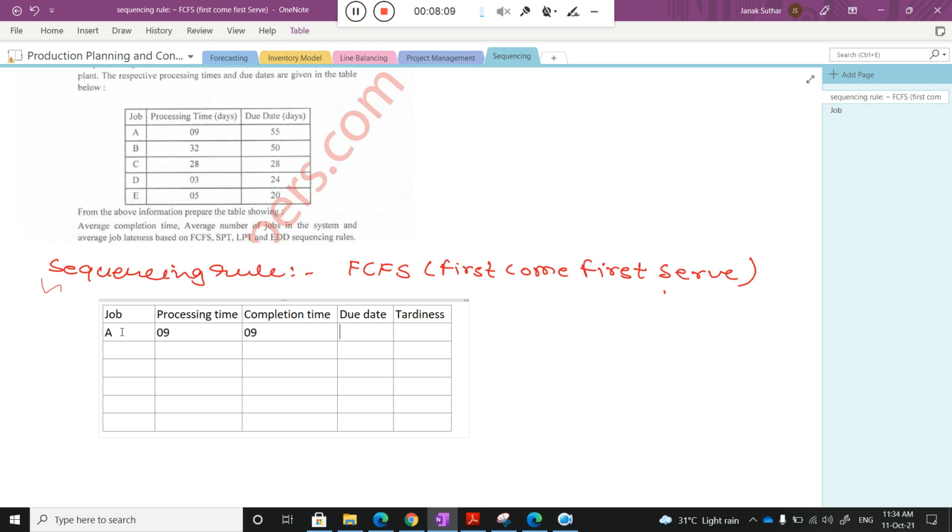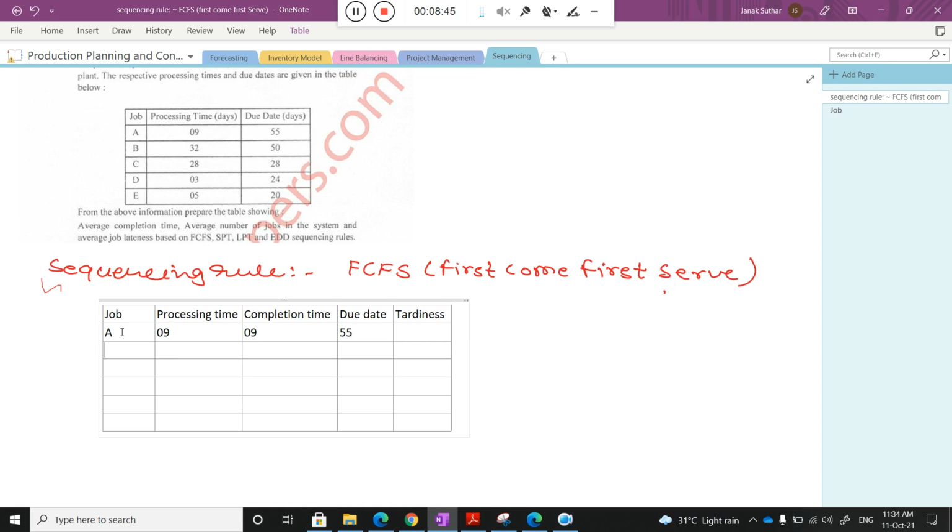The due date is actually given by your customer. The customer will say I need this job after 55 days, or the due date is 55 days, meaning the maximum time you can take to supply product A is 55 days. That is the given data. You need to supply before that to maintain a good relationship with the customer. Now, what is the tardiness, I will discuss. Just wait, first I will fill up these 4 columns, then I will discuss the tardiness.